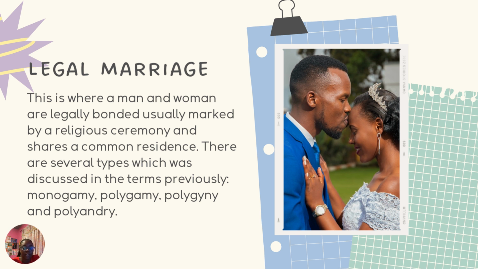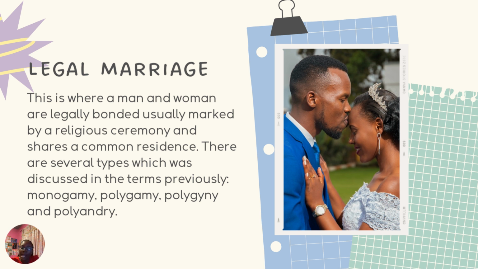There are several types which were discussed previously. You have monogamy, where there's only one man to one woman. We have polygamy, when you have more than one spouse. Polyandry is where the female takes on more than one husband, and polygyny is where the male takes on more than one wife.